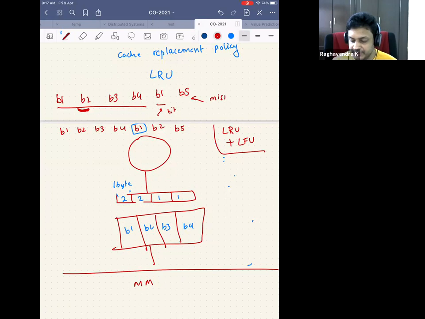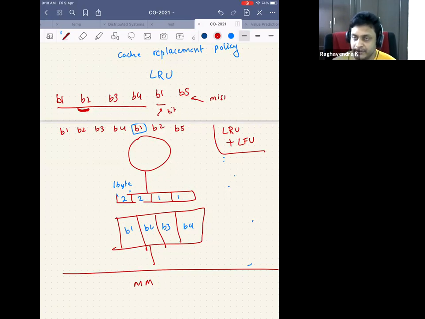Let's say. So do you think this will always do good? Does anybody want to say anything about this? So what happens if all the counters have reached 256?